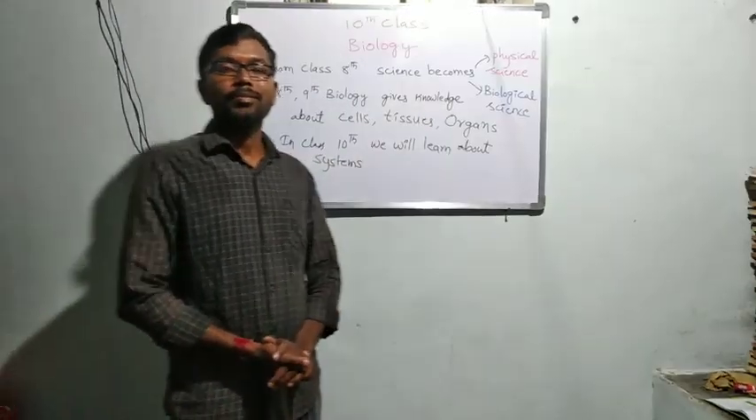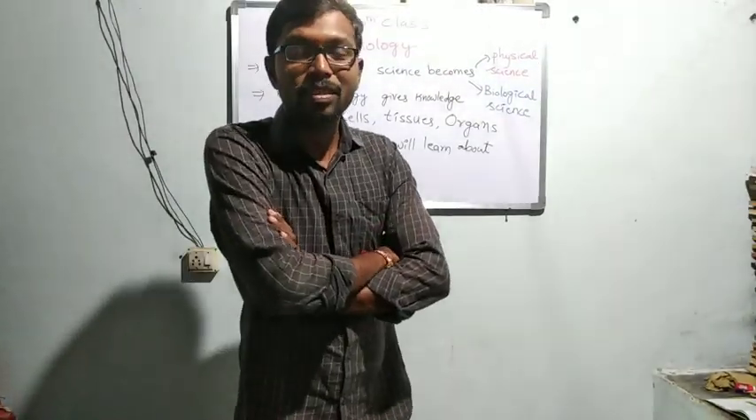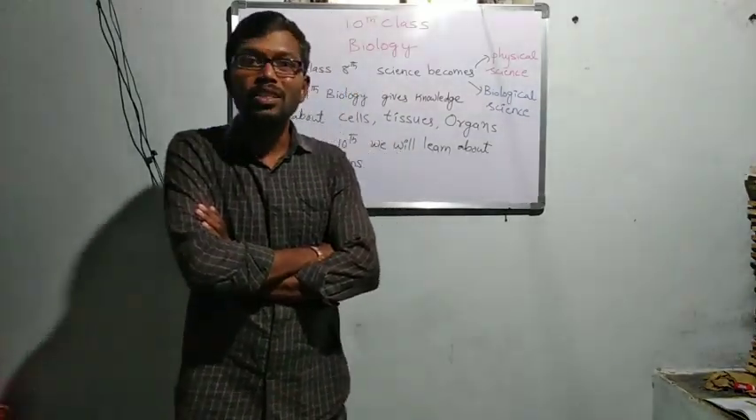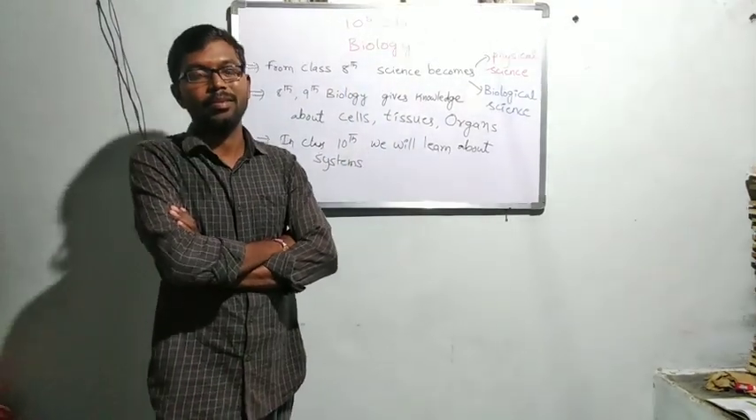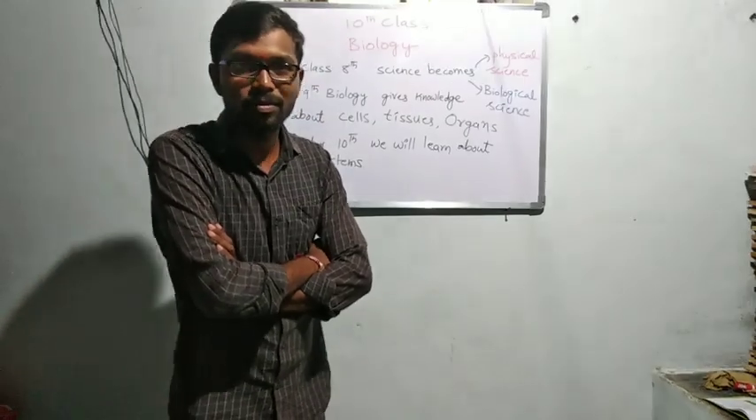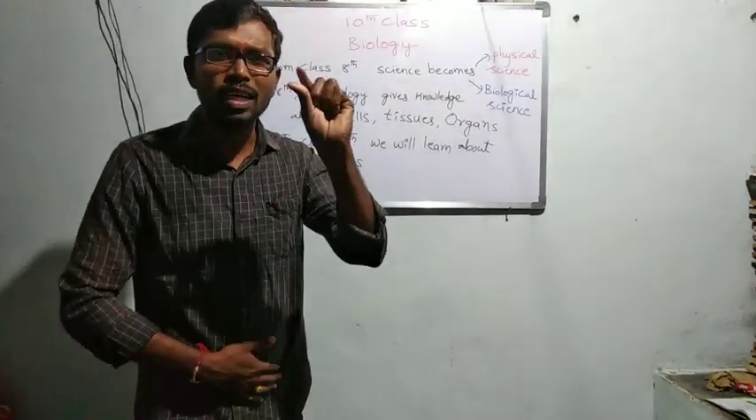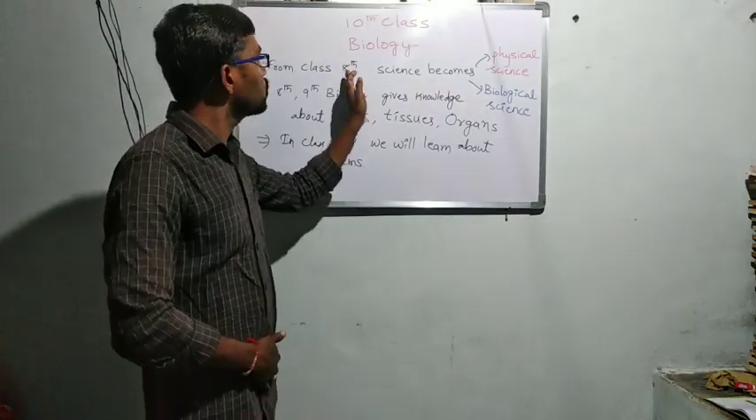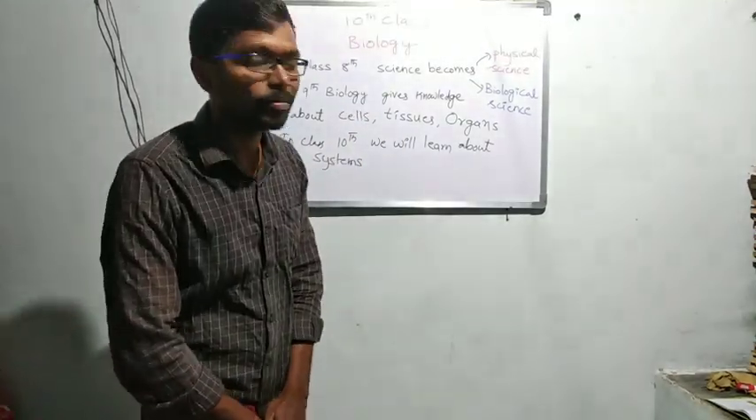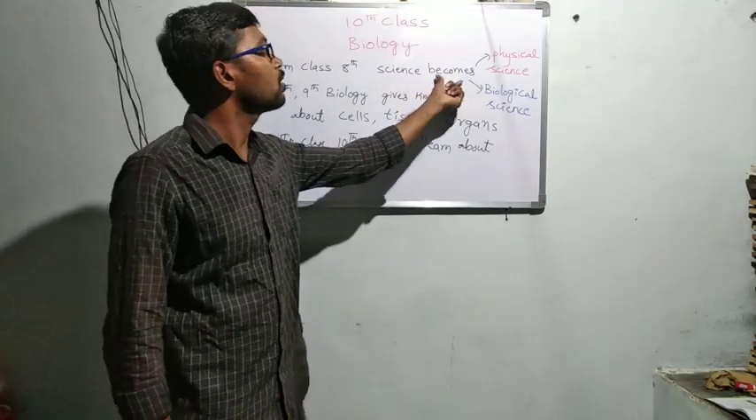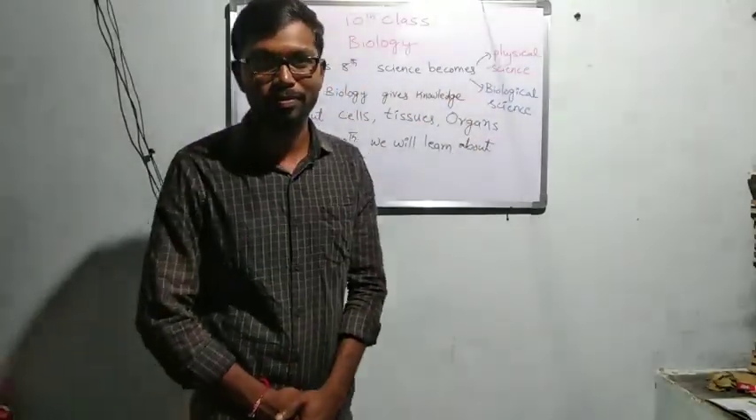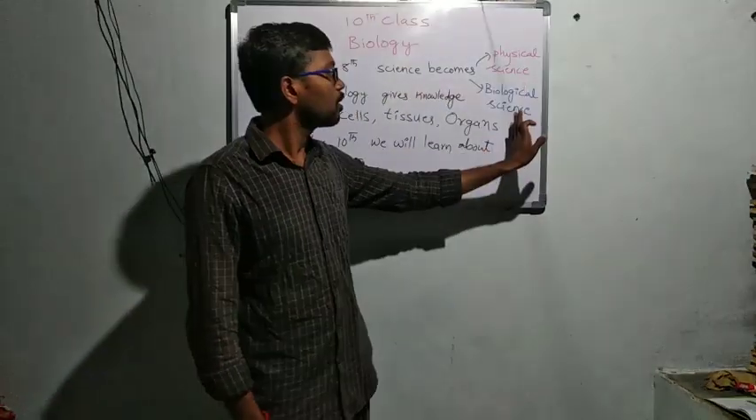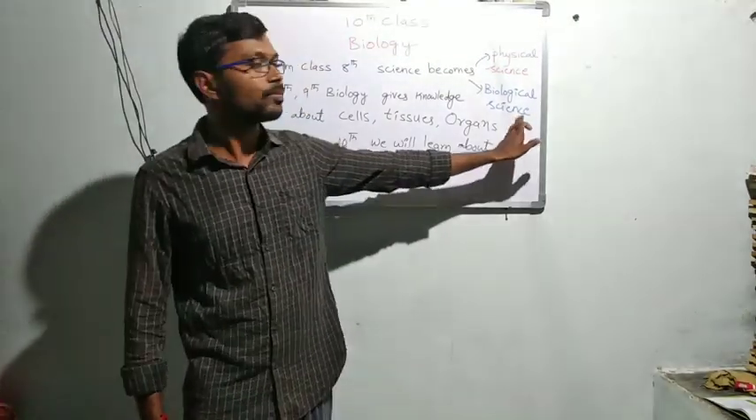Let's see. When we look at science in a student's life up to the 7th class, we read only one science textbook. But when we move to the 8th class, our science becomes two new textbooks: physical science and biological science.